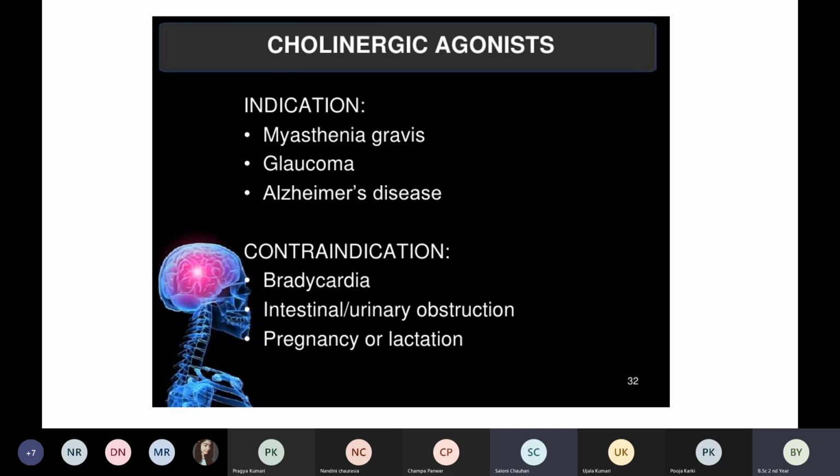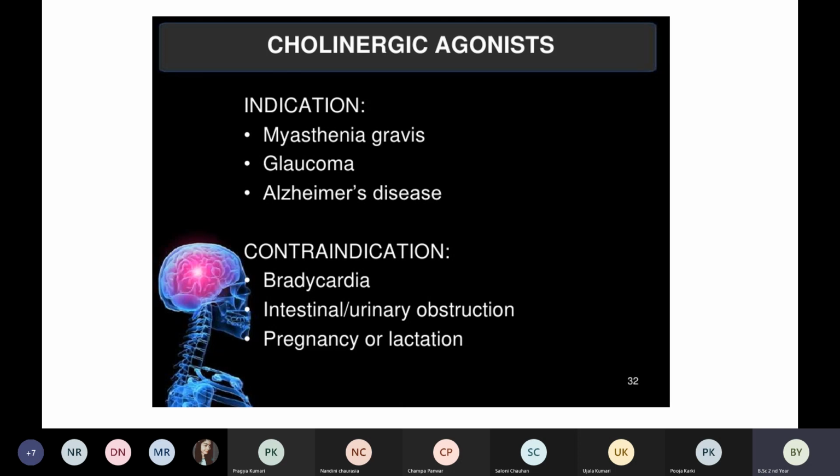Okay. So what are the indications? When should we give acetylcholine? First of all, like I said, in Alzheimer disease, which is basically a progressive disease where our memory is being destroyed. Memory is very low and thinking ability is very low, because of less acetylcholine.